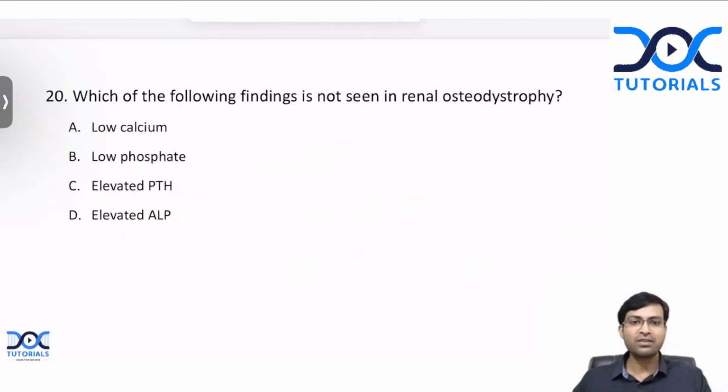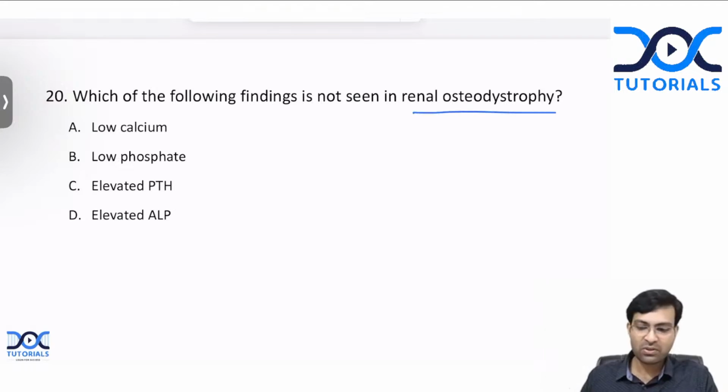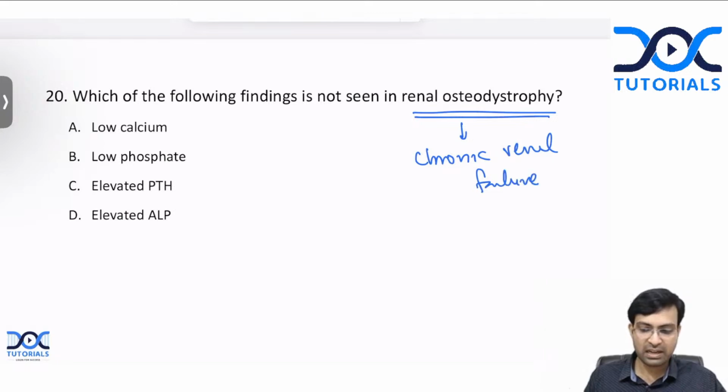So our last question: which of the following findings is not seen in renal osteodystrophy? Low calcium, low phosphate, elevated PTH, or elevated alkaline phosphatase. What is seen here? What is renal osteodystrophy? It is a bone destroying metabolic bone disease seen in chronic renal failure. And what is the classical lab finding in renal osteodystrophy, which is not seen in any other metabolic bone disease?